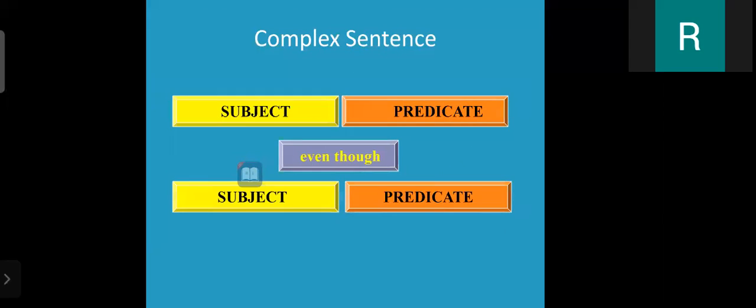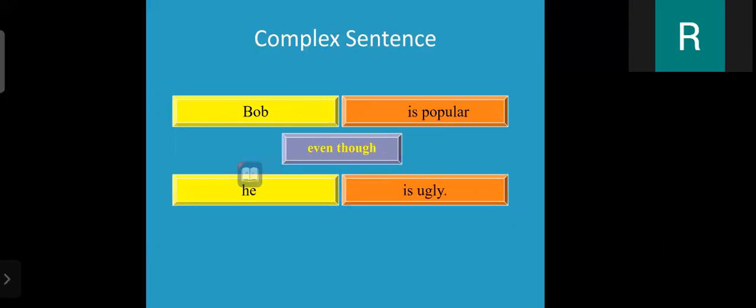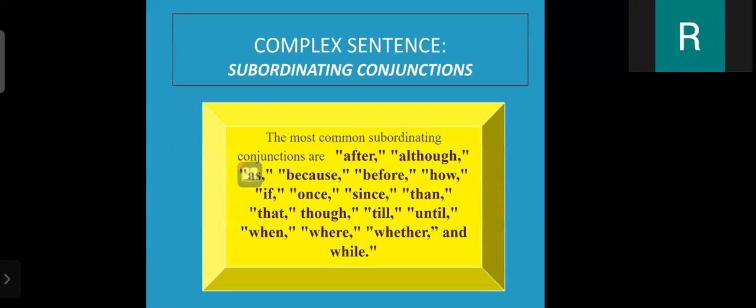Now, complex sentence structure: subject plus predicate plus even though, subject plus predicate. See, Bob is popular even though he is ugly. We can use "even though" and make a complex sentence. Bob is popular even though he is ugly. This is also one example of a complex sentence. Now, complex sentence, subordinate